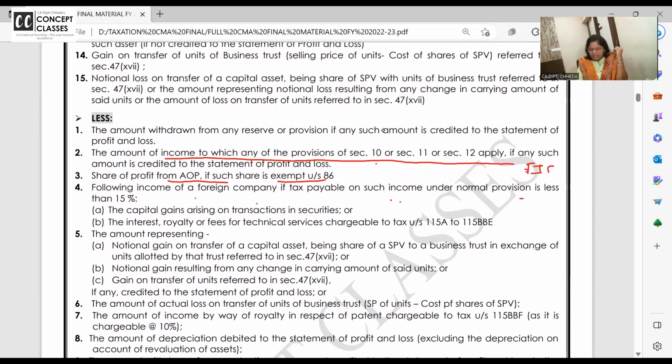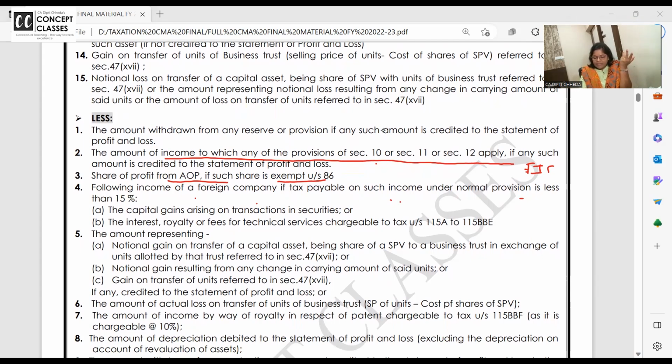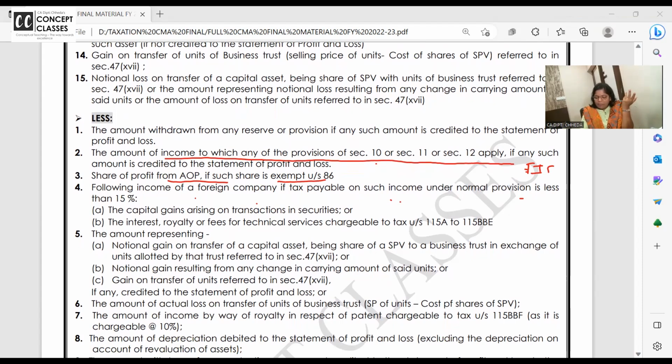What is FIIs? Foreign institutional investors or qualified investors. We tell them as a bunch, please come and invest in India. Okay, so they will come and invest in India. Good. If they come and invest in India, then we promise them we will just deduct 5% TDS and that will be the only tax.